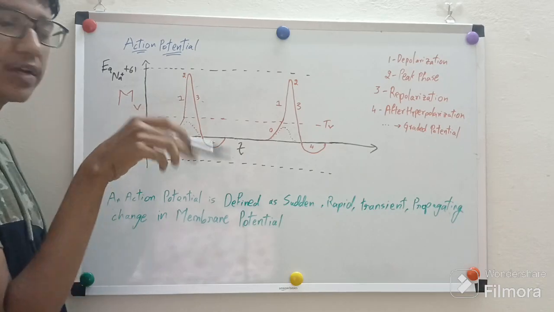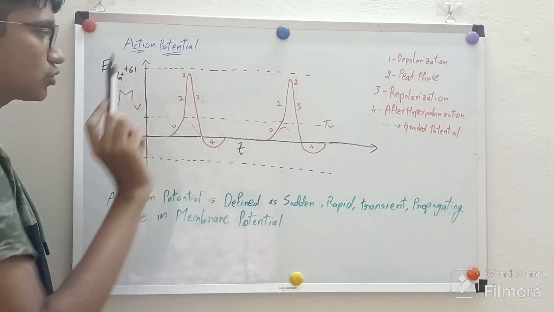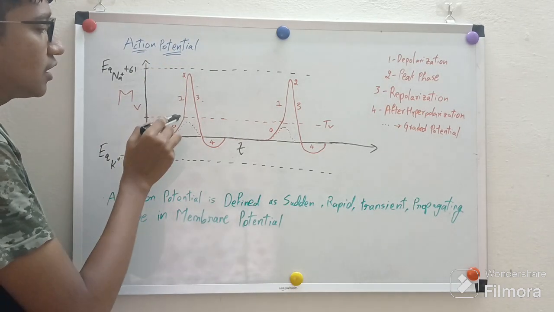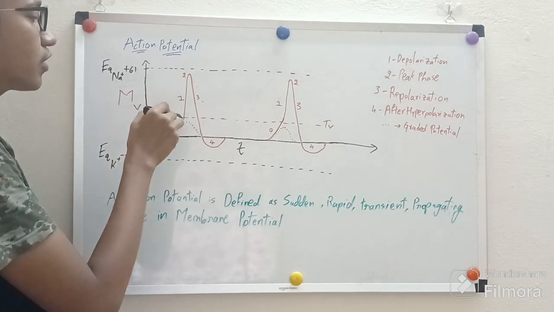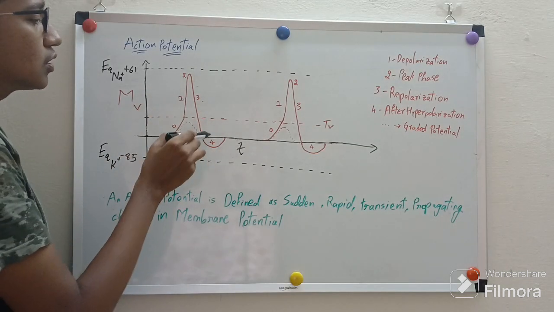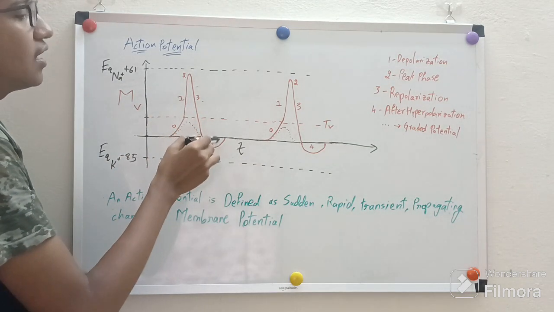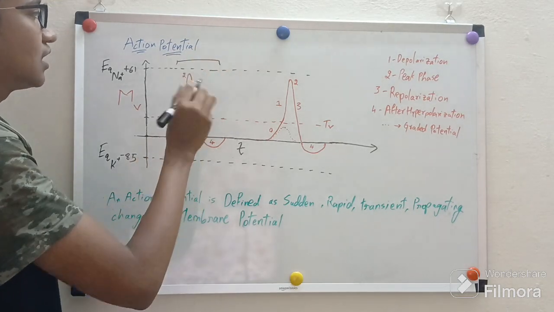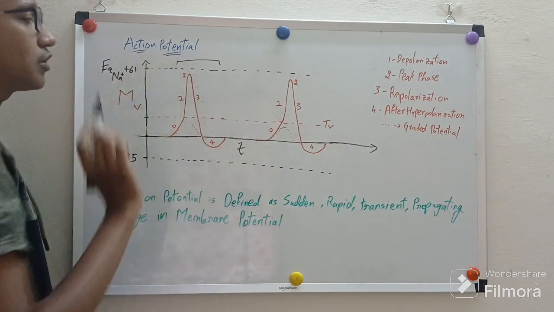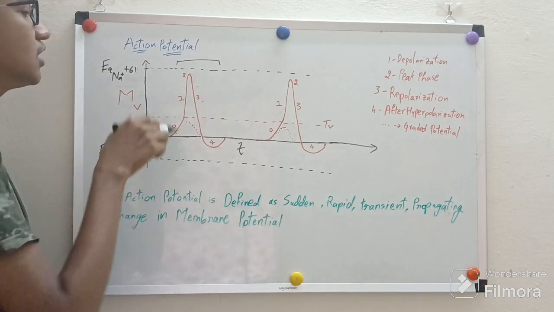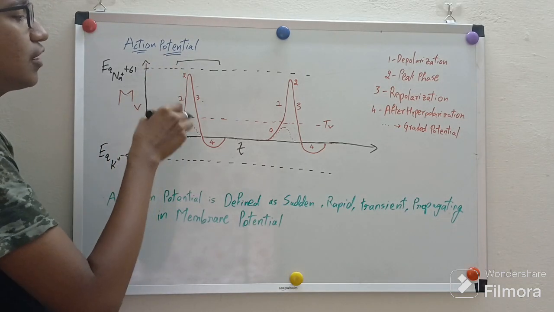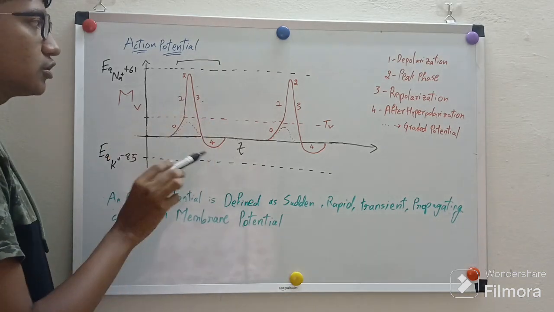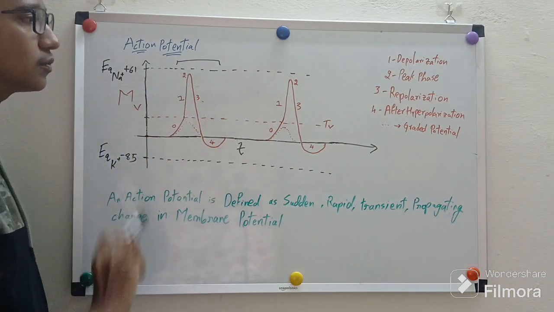The rapid rise in membrane potential starts at this point called threshold voltage and then it reaches back to its resting membrane potential. This change, occurring from the threshold voltage to the point when it reaches the resting membrane potential, is called action potential. The change in which there is a rapid rise and then a fall and then the membrane potential reaches back to resting membrane potential is called action potential.